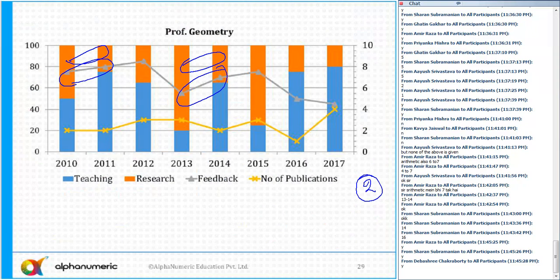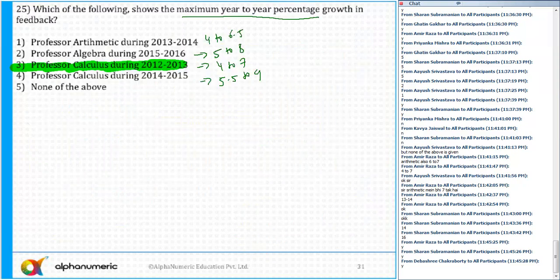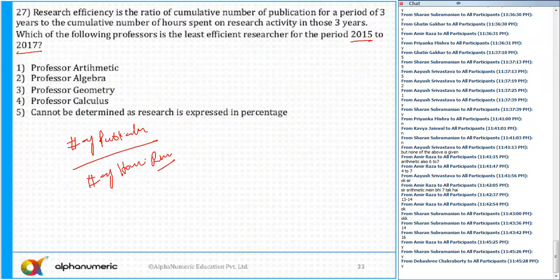Similarly, you can find out for geometry also. This is equal to 3 plus 1, 4 plus 4 is 8. So 3 plus 1 plus 4 upon hours, 25. So that is 75% plus 25% plus 20% of 90, and so on. If you calculate all of them and compare, you'll get the correct answer of this question as Professor Arithmetic, option 1. So is this question also clear to all of you?